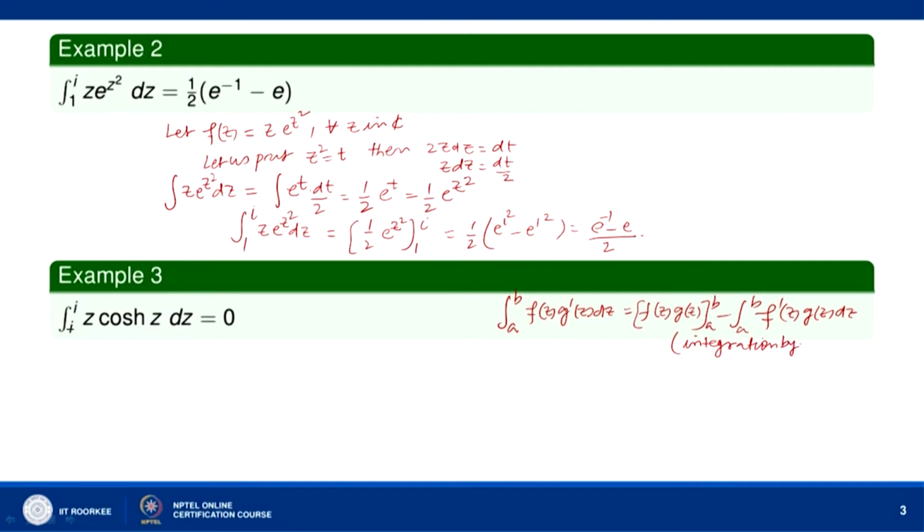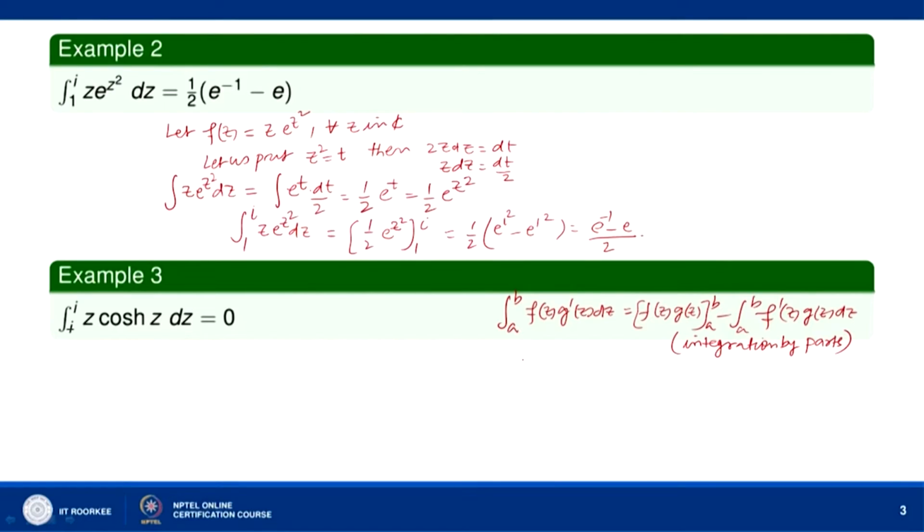We can easily show the validity of this formula. Here we are assuming that f(z) and g(z) are analytic functions in a simply connected domain D, and a and b are any two fixed points in the domain D, and when we evaluate the integral from a to b, we can follow any curve that lies within the simply connected domain D. So, to prove this, let us consider d over dz of f(z) into g(z).